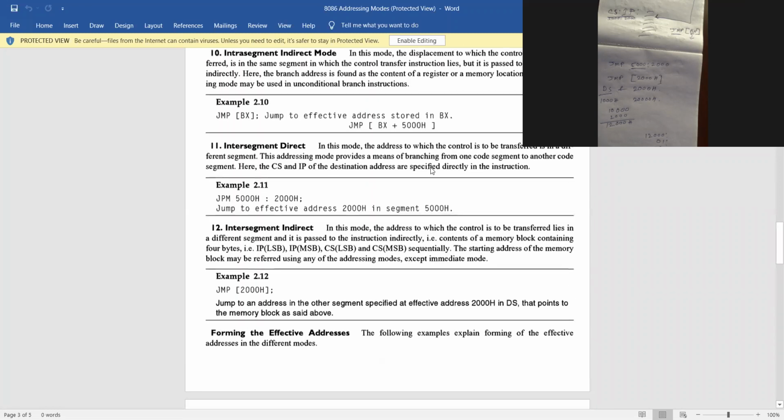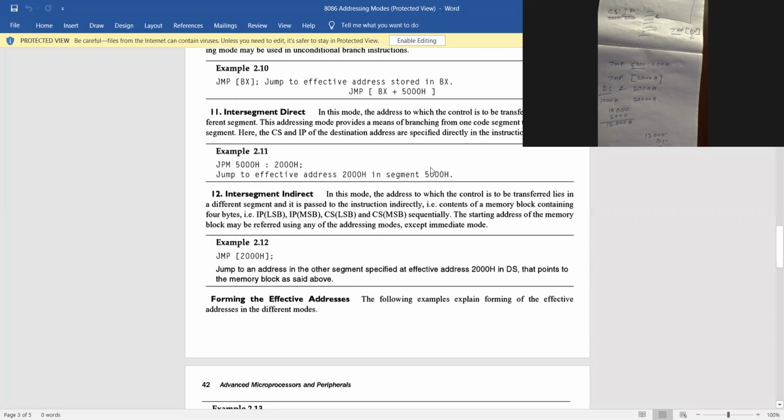Just see IP LSB, then IP MSB, CS LSB, and CS MSB. In this format, the data will be stored.